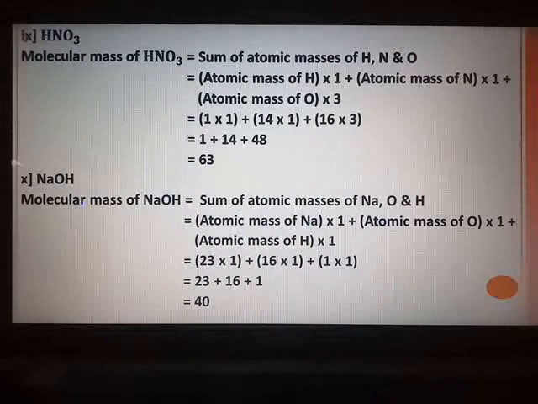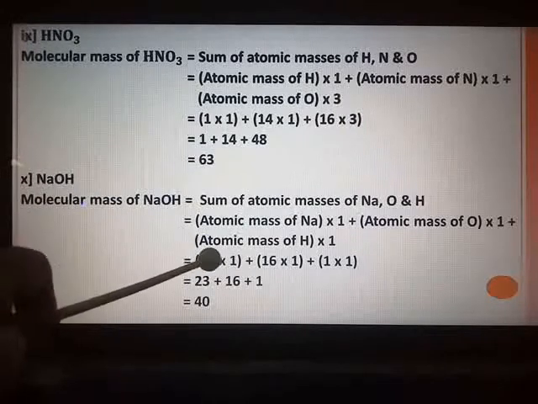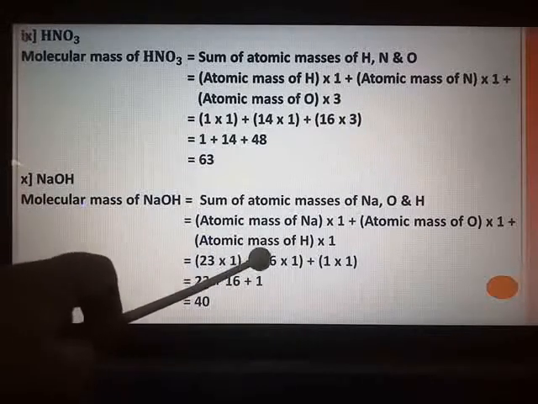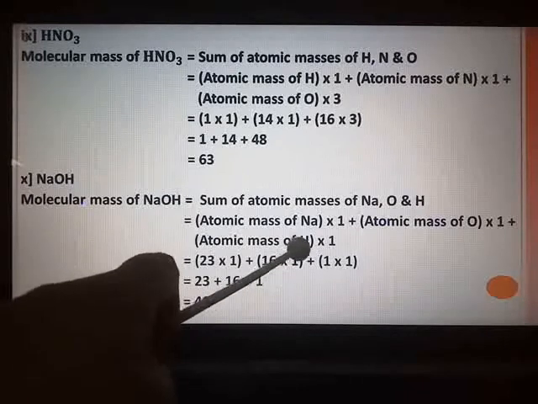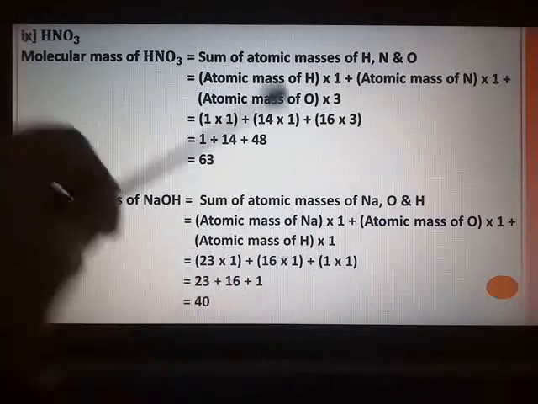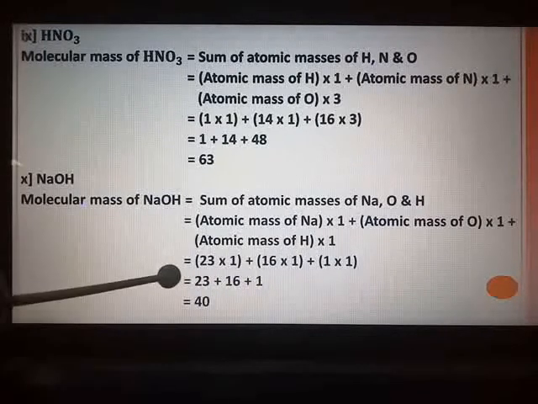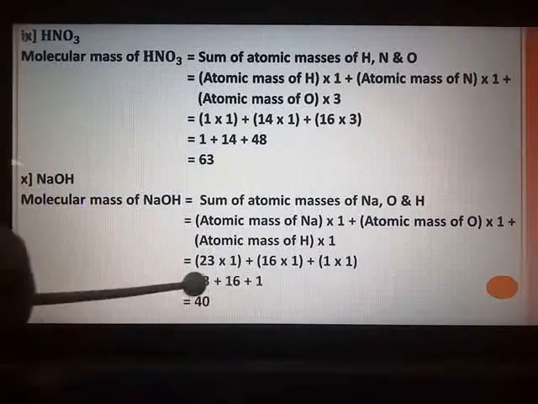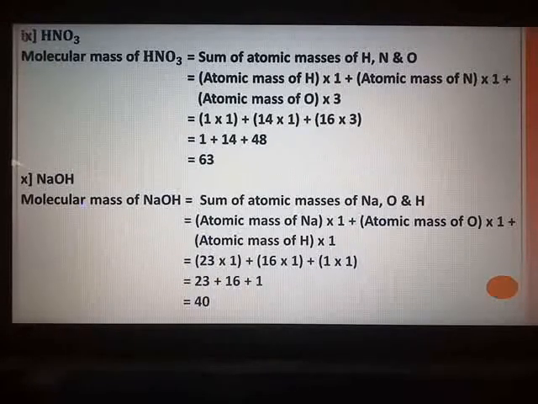Only thing is you have to get their atomic masses. Sodium is 23. So 23 multiply by 1. Oxygen is 16. So plus 16 multiply by 1. Hydrogen is 1. So plus 1 multiply by 1. 23 plus 16 plus 1 comes out to 40, which is the molecular mass of NaOH.